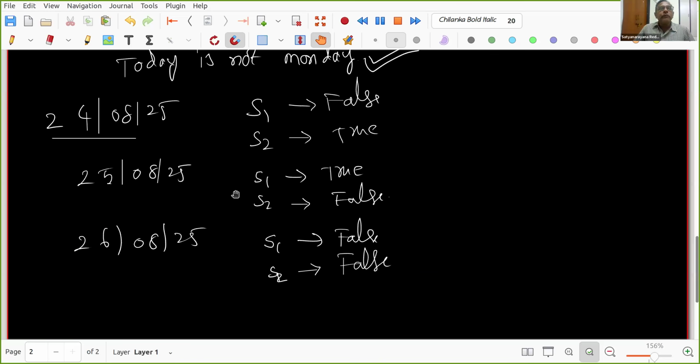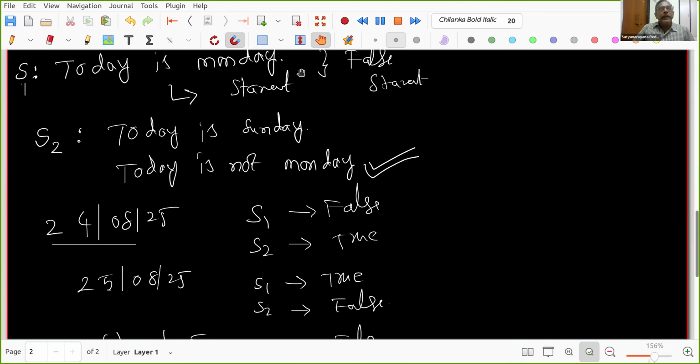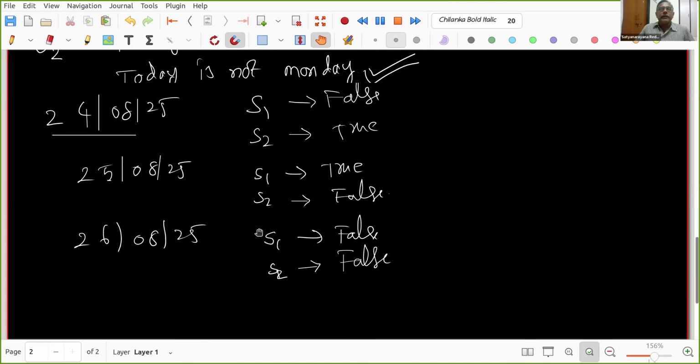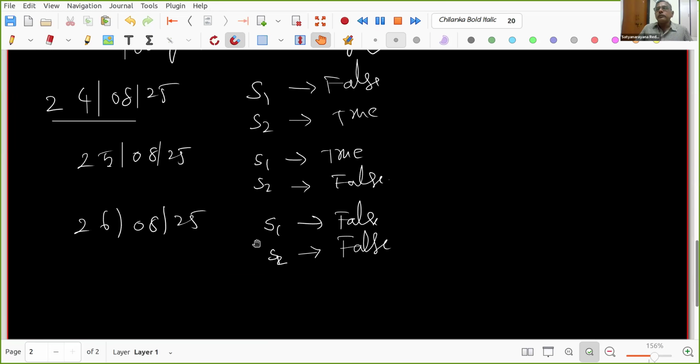So one of you now tell me, if I take S1 as today is Monday and S2 as today is not Monday, then what is going to happen on Tuesday? Are you following? I'm asking this question on Tuesday. My S2 is changed now, S2 is today is not Monday. Room number 8, Sujit Kumar Gupta. Sir, the other day is except Monday.